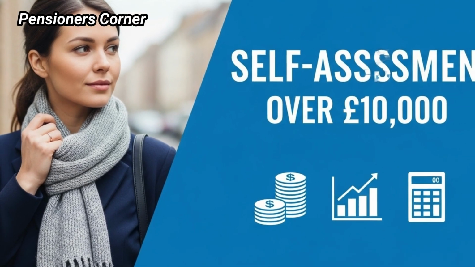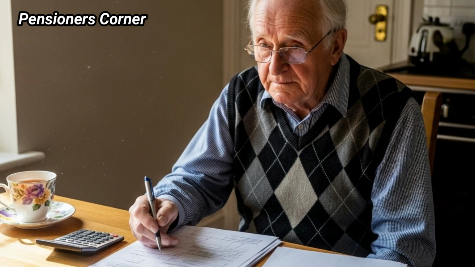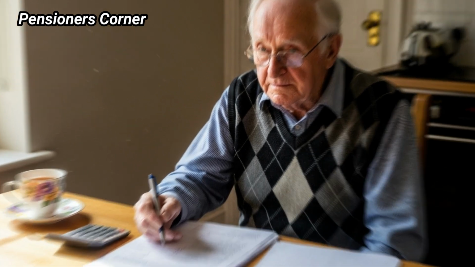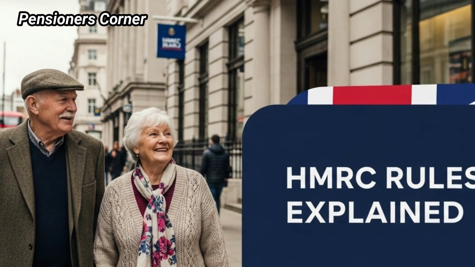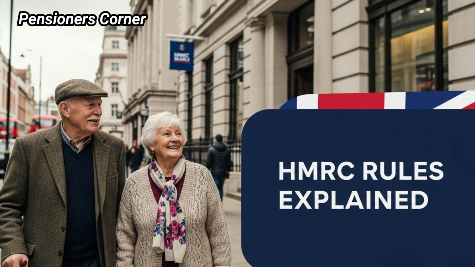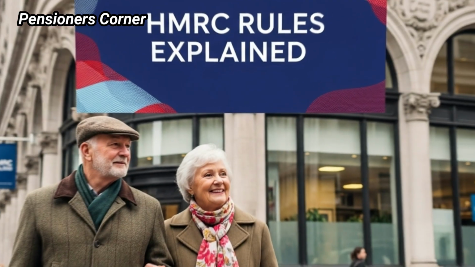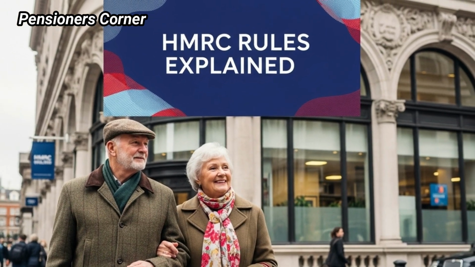Here's the first key point: if the interest you earn from savings in a single tax year is more than £10,000, you must report it to HMRC by filing a self-assessment tax return. That means completing the same type of form that people who are self-employed use, even if you're employed and your tax is normally handled through pay.